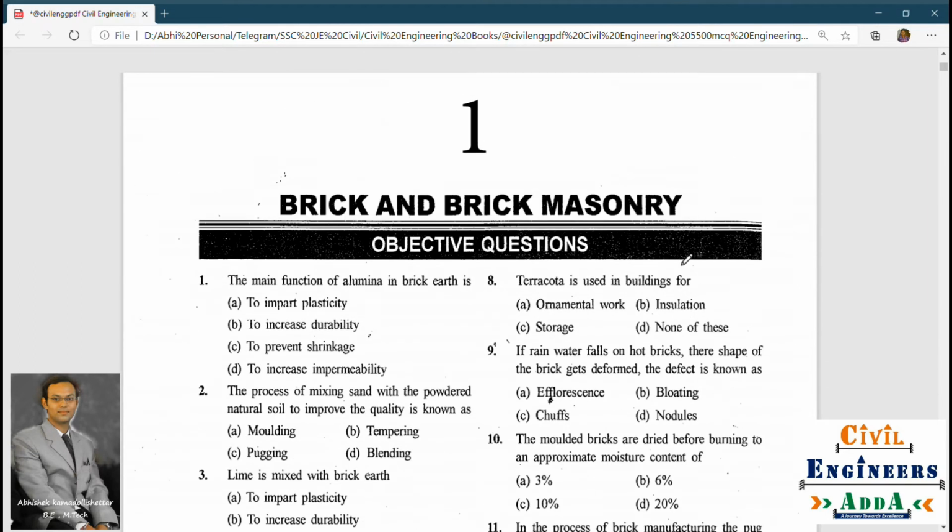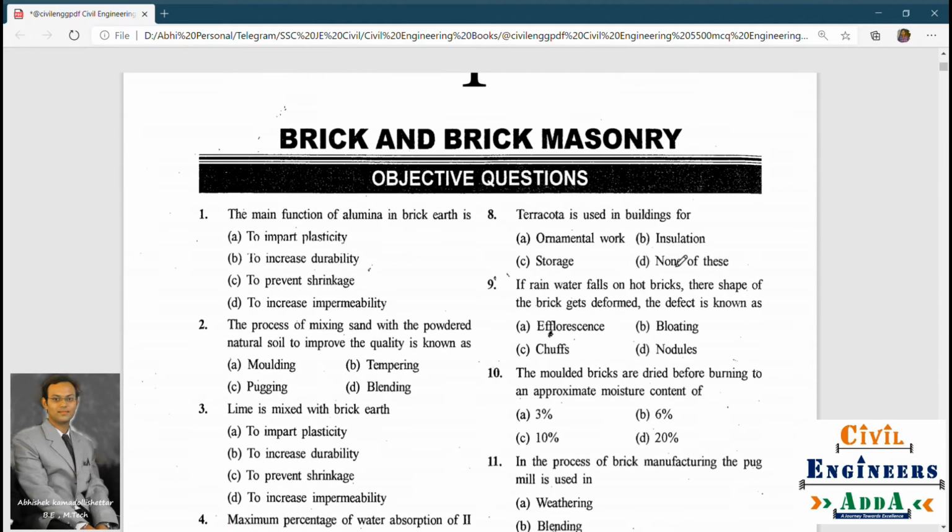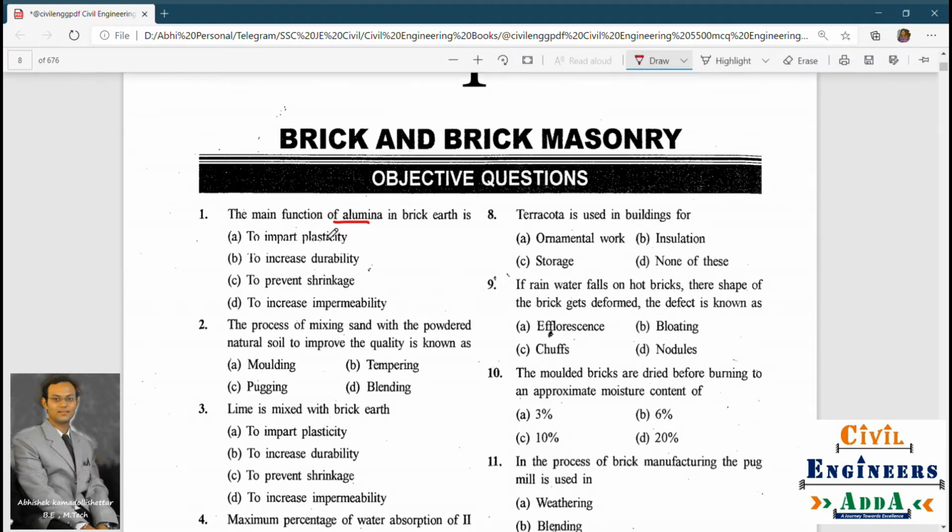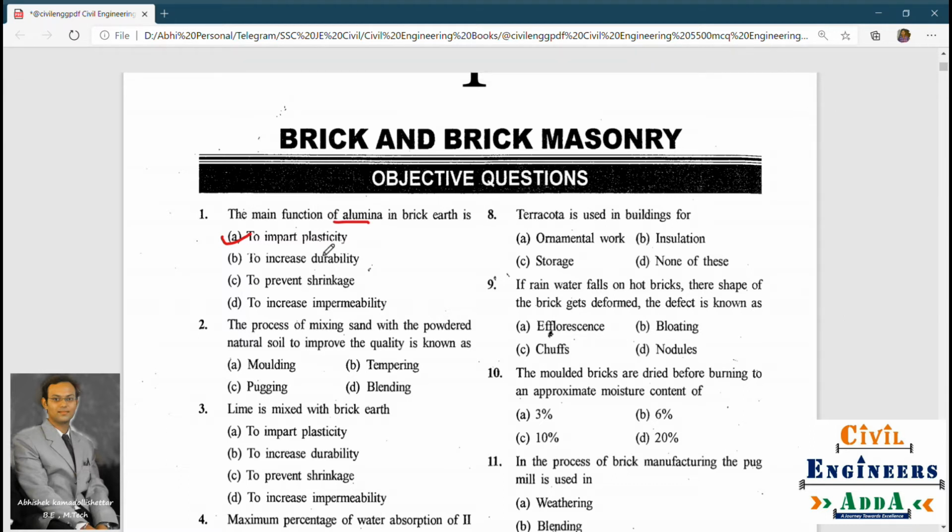Brick and brick masonry. Objective question: the main function of alumina in brick earth is to impart plasticity, to increase durability, to prevent shrinkage, or to increase impermeability. So the answer is to impart plasticity. To impart plasticity means you can also say the workability, the ease with which the brick can be made, is given by the alumina content.